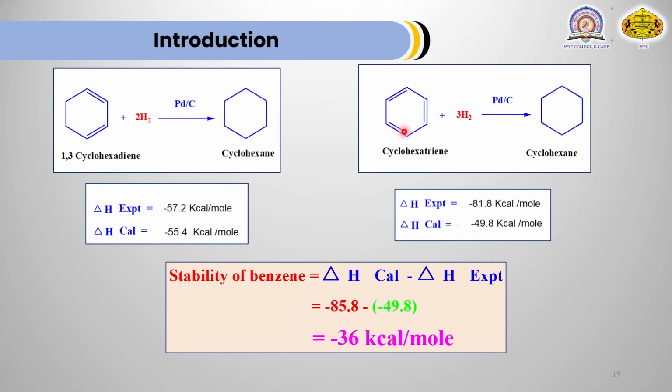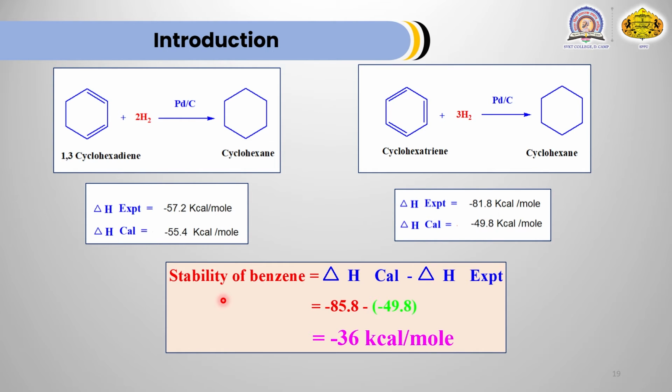That's why it is expected that delta H of this reaction should be minus 81.8 kilocalorie per mole. But when addition of hydrogen is carried out with this compound, delta H is minus 49.8 kilocalorie per mole. This is much less as compared to this one. Hence, we can say that benzene is more stable than cyclohexatriene.